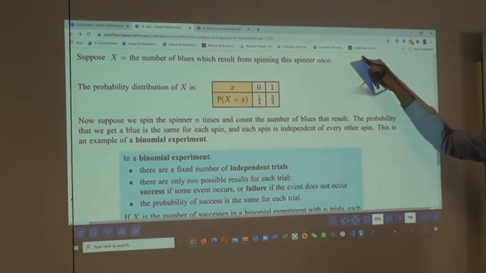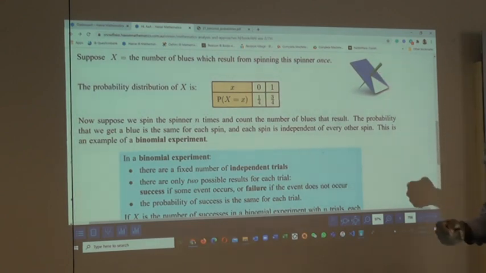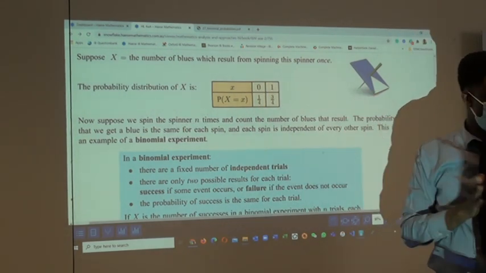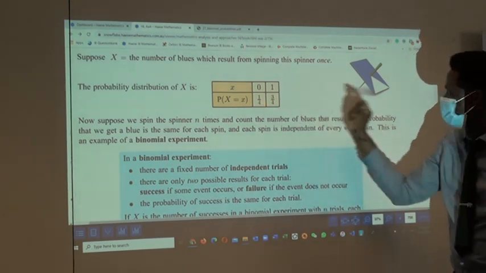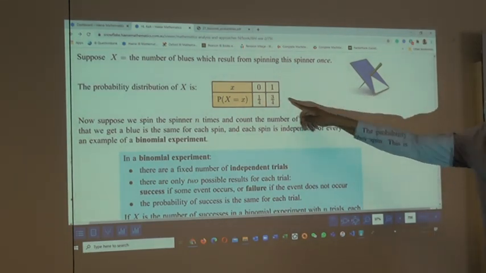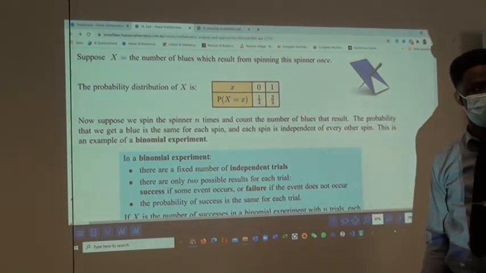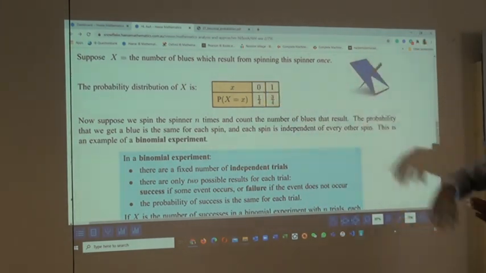If it rests on this side, it is still 1. There is no way two blue sides can rest together. Am I making sense? So that is why the value that the random variable can take is just 0 and 1. When it is 0, it means you have white. That's 1/4. And when it is the other, you have 3/4. This is the probability distribution of this random variable, x, for this particular experiment.